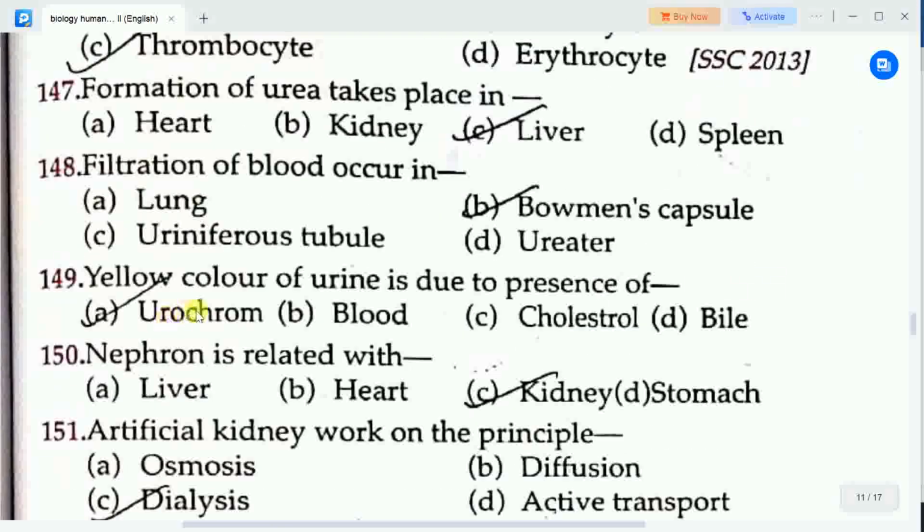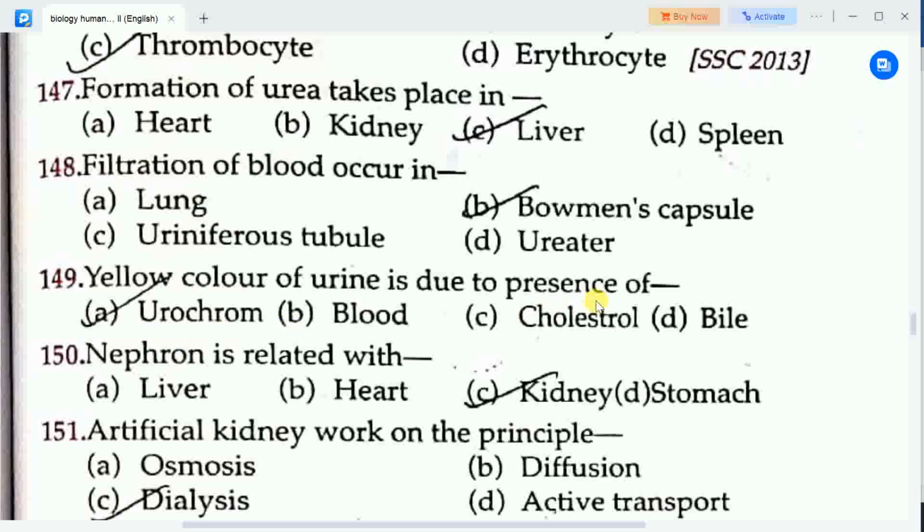Next question is, yellow color of urine is due to presence of. Options are A. Urochrome, B. Blood, C. Cholesterol, D. Bile. Correct answer is option A, Urochrome. So yellow color of urine is due to presence of urochrome.